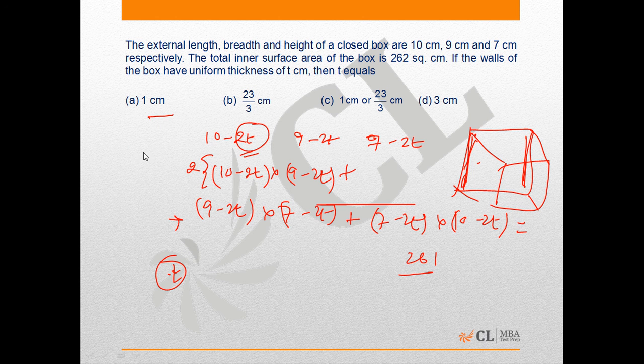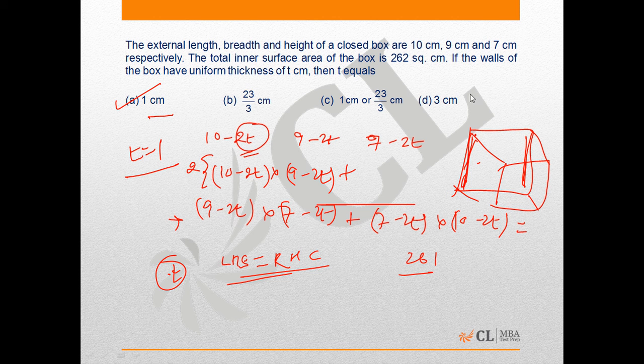On putting T equals 1, we get left hand side equals right hand side. Therefore option A is the correct option, our answer, and we don't need to check other options apart from option 3, as it has two values, 1 centimeter and 23 by 3.